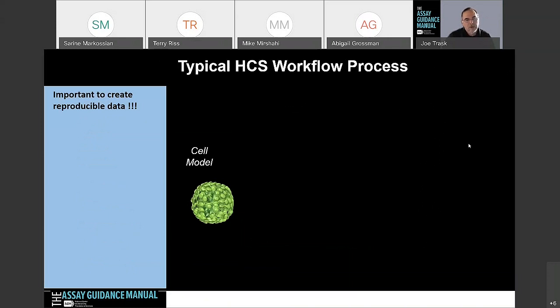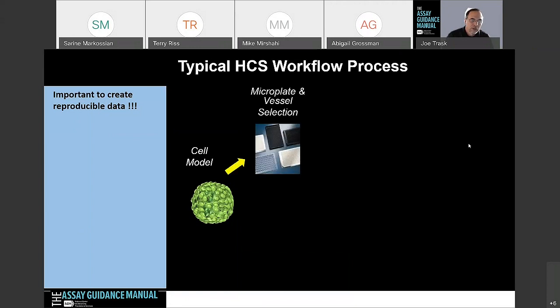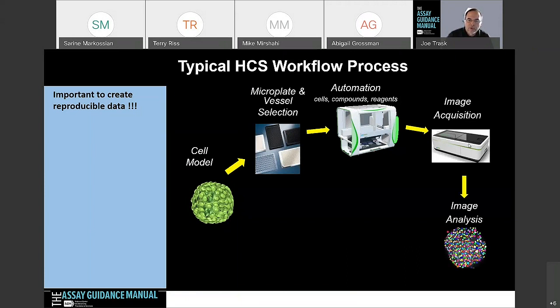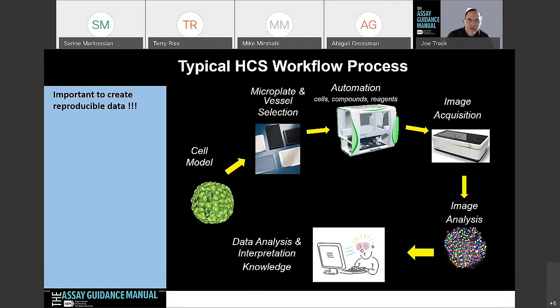So it's important to reproduce data, and I think that's the theme of this entire AGM workshop. For the high content workflow, we start with a cell model. We want to make sure we have good cells, as Terry mentioned in the previous talk. The vessel or microplate selection is going to be very important. I'll put more stress on that in a minute. We use automation, but not always, though definitely for screening. We would like to use it for reproducibility, and we use it for seeding your cells, compounds, and reagents. We're going to use an imaging system to capture that, then undergo the image analysis process, and then go through the data interpretation.